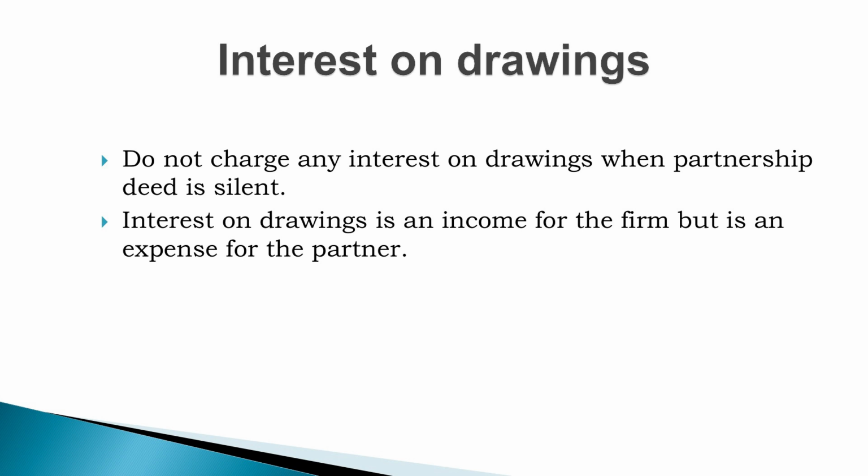Partners may withdraw either cash or kind or goods in different manner. Somebody may draw on the first day of each month, somebody may draw on the closing day of each month, likewise, or any amount on any day a partner can withdraw for his personal use. So, how to calculate interest on drawings?